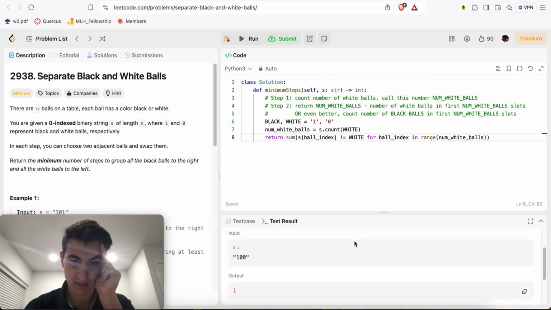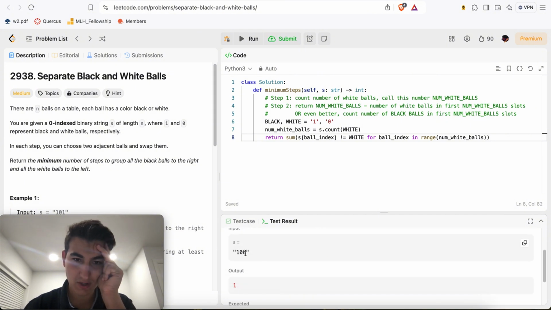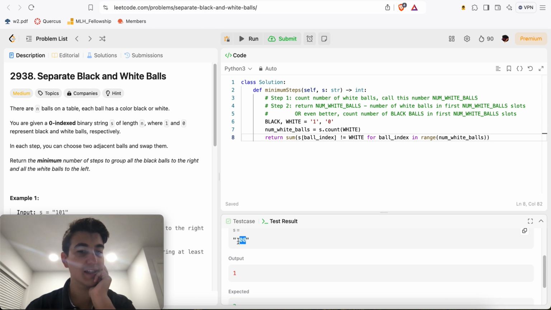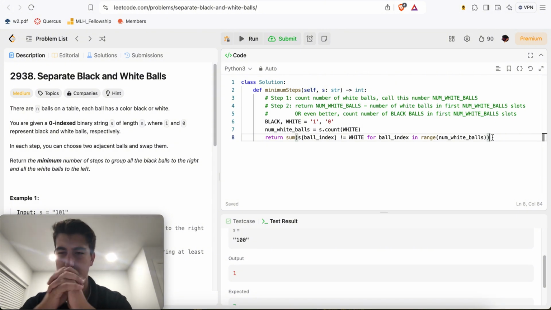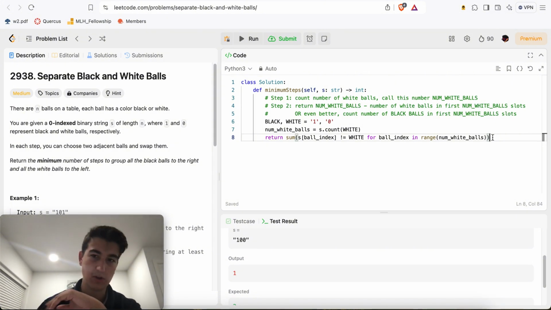It does not. So why does it not work here? Here we have two white balls. Oh, it only takes one swap to bring it in there. So we don't have to swap them.